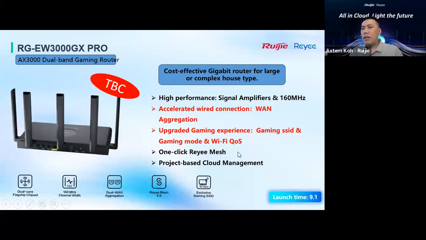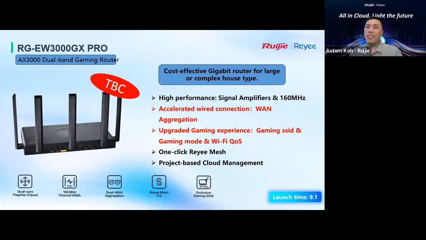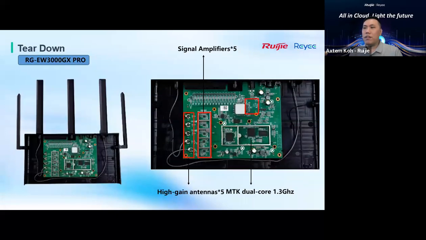All right. If you're interested in this model, please fill up the survey form again. I will be looking for you. So what is the advantage? This model also comes with a 5 chipset amplifier to boost the signal and cover a larger area for your customer side. They are also using a high gain antenna and an MTK dual core 1.3 gigahertz CPU.